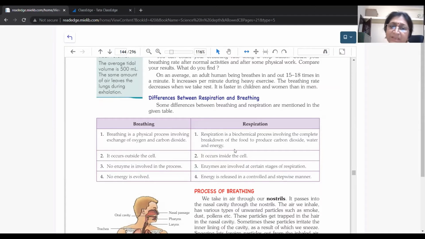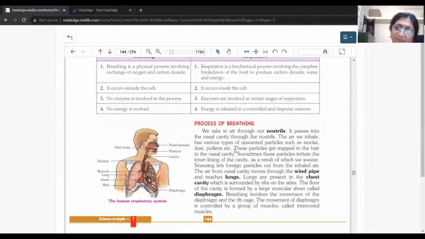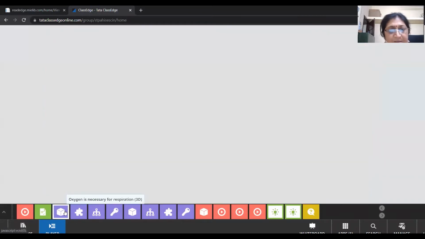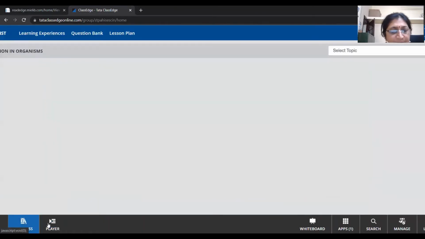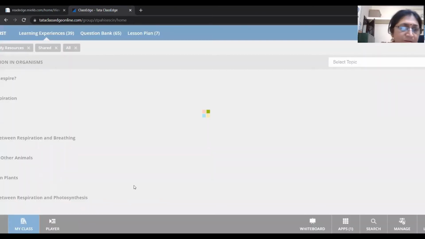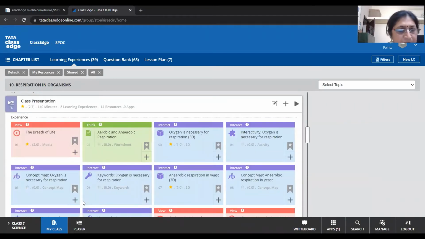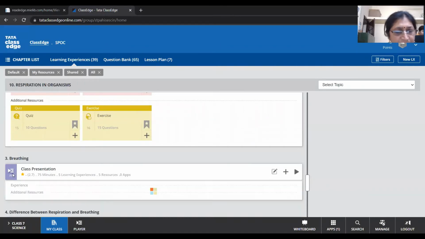And now maybe it is clear to you what breathing is. So this is the process of breathing, see, this is a complete diagram. I will show you a video of breathing also. Wait a minute. This is your breathing process that I am showing.